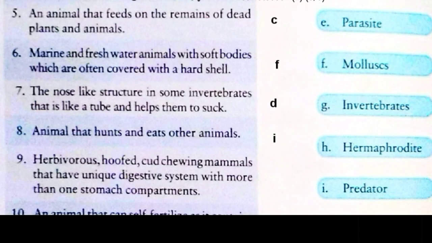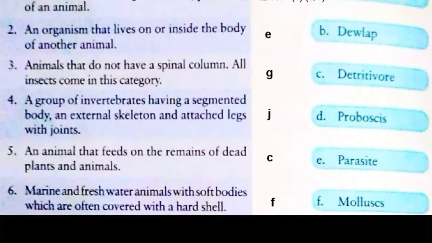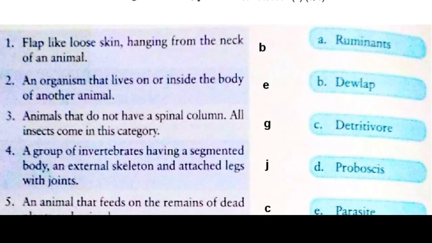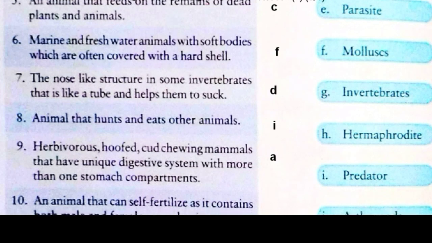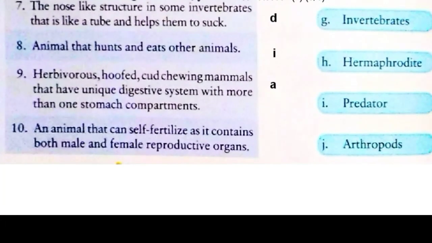Herbivores, hoofed, cud chewing mammals that have unique digestive system with more than one stomach compartment. This term is known as ruminants. It is given in point number A. So in front of 9 we will write A. It is ruminant.